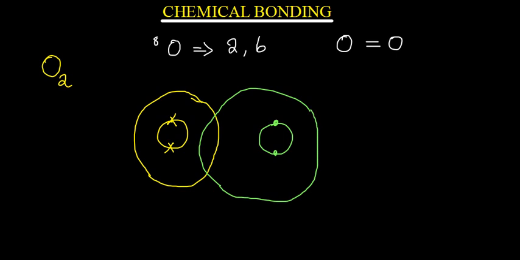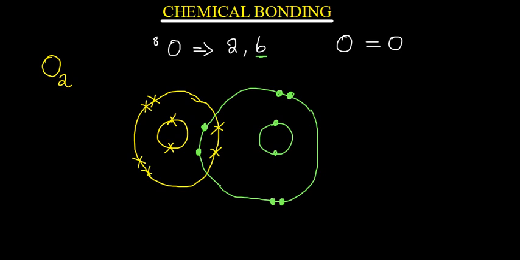So when you are forming a double bond, remember the outer shell has got 6 electrons. So always put first 2 electrons here. Put 2 electrons here, and then you are remaining with 4. So those 4 electrons which are remaining, I'll put 2 here, and then I'll put 2 here. And then for the other oxygen molecule, I'm going to write 2 electrons here. And then the other 4 which has remained, I'll put 2 here, and then I'll put 2 here.